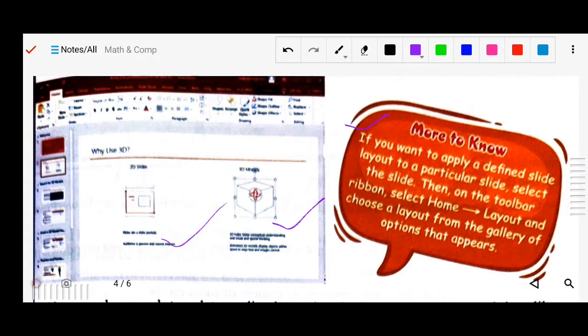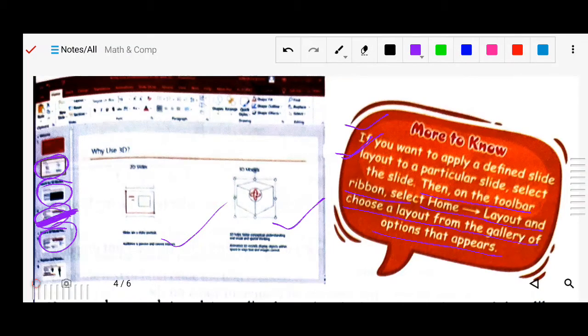Here is some fact. If you want to apply a defined slide layout to a particular slide, select the slide, then on the toolbar ribbon, select the Home layout and choose a layout from the gallery option that appears. Means for a particular slide, there are different slides. If you want to do some changes only for that one, not for the whole presentation, only for the particular slide, you can follow this step.